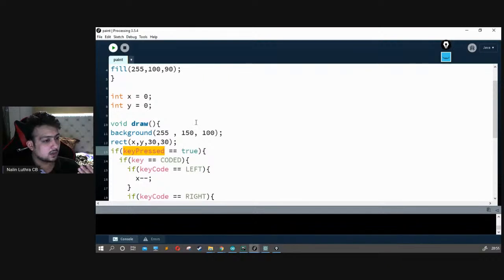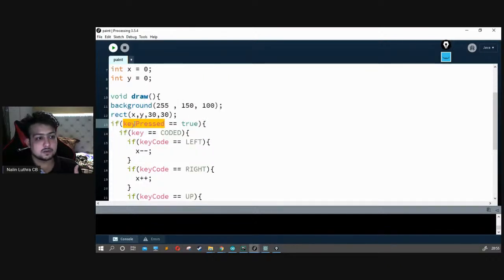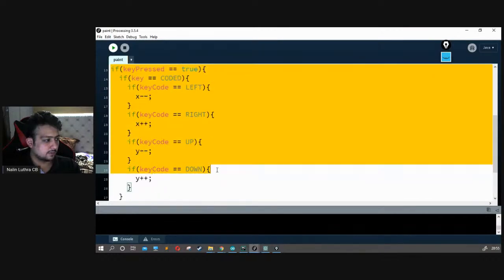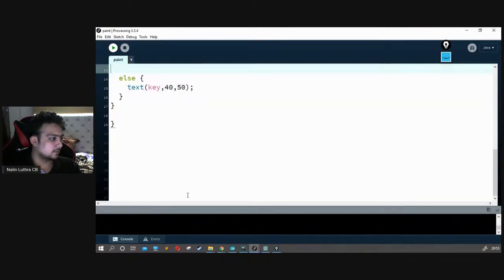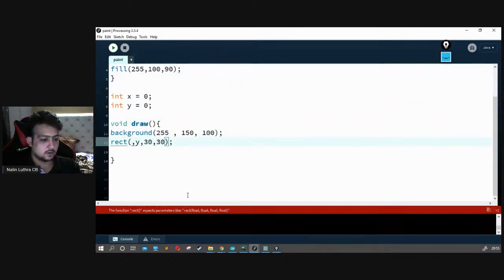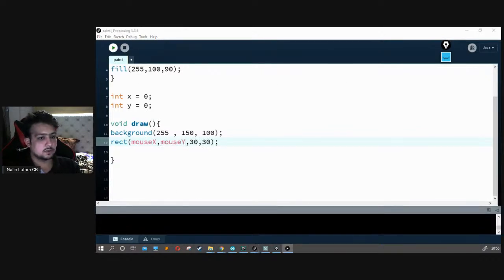There's one more thing we can do: what if we want to make a movement using our mouse? Okay, so let's remove this whole thing from here. All right, let's delete the other thing as well. We can just write over here mouseX, mouseY. Okay, so let's see this one.